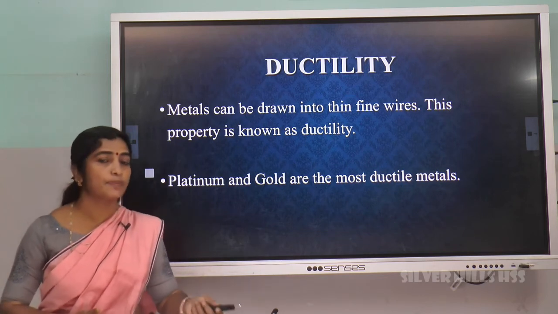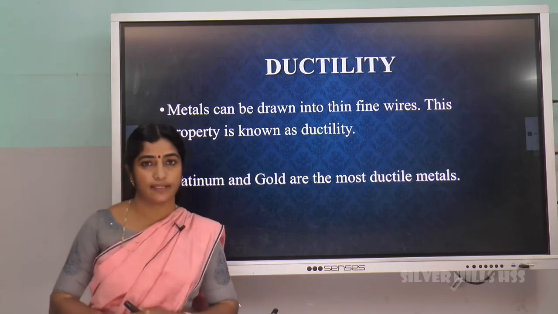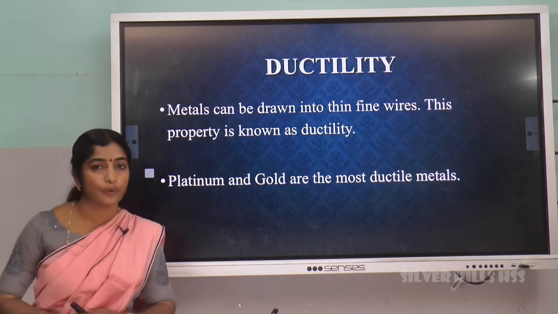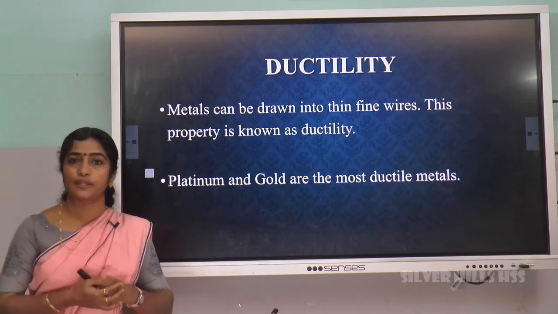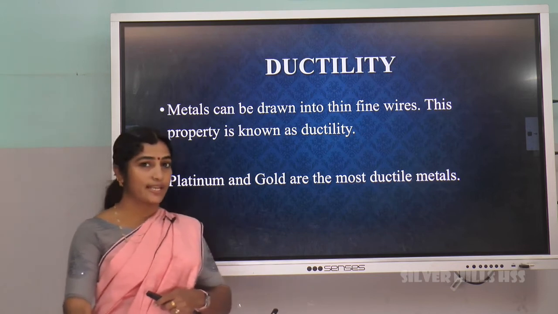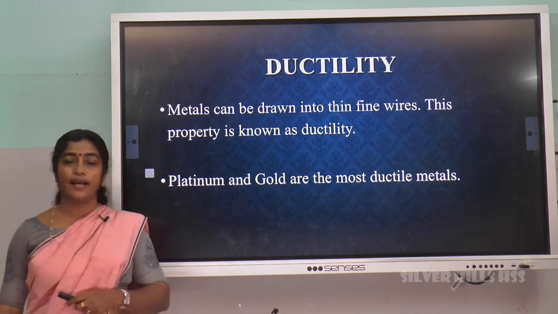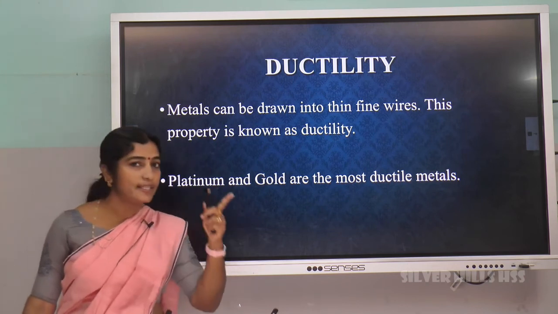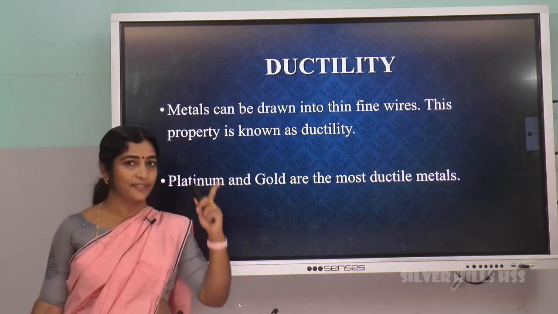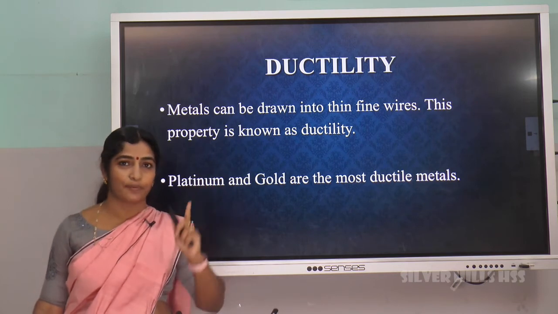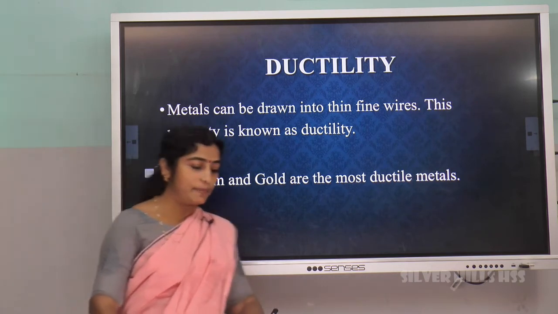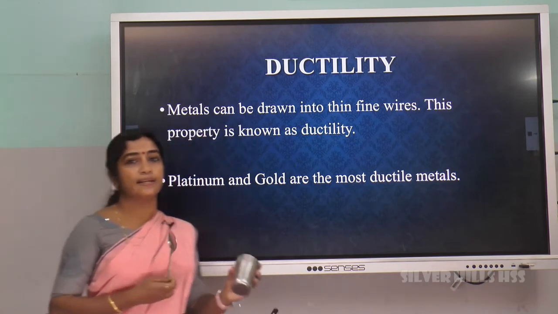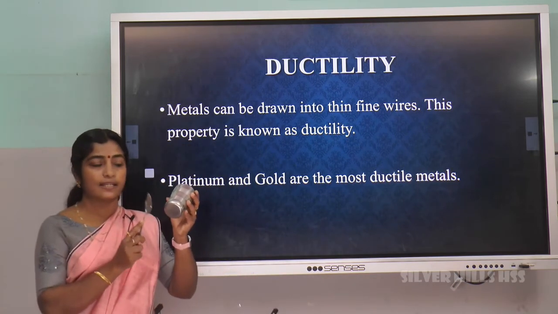Coming to the next property, sonority. Metals are sonorous. What is meant by sonority? Let us toss a coin. Take a coin and toss it on the floor. Did you hear the sound? Yes, you can hear the ringing sound. Take a metal spoon and just tap on a steel glass.